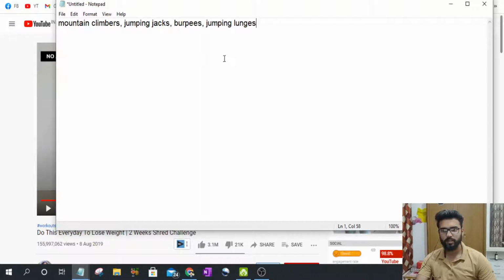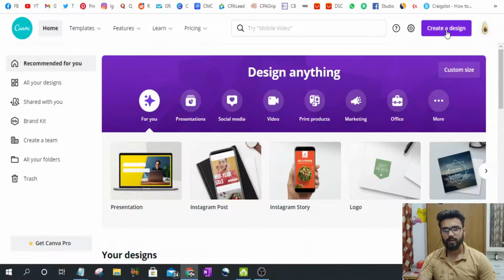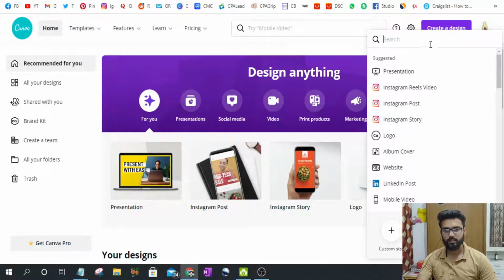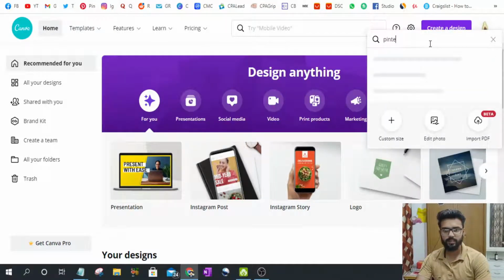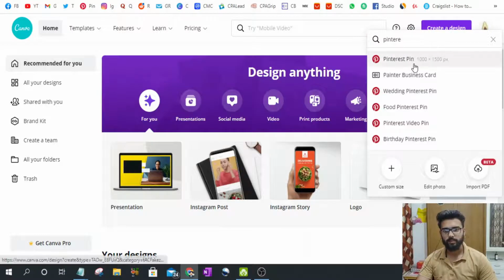Now we have 4 exercises that will help you burn fat and lose weight. So we have the idea now, and then we can create a piece of content for our social media following, for our free traffic. So how will we do that? Let's go back to canva.com, click on create a design. So let's make a Pinterest pin this time.